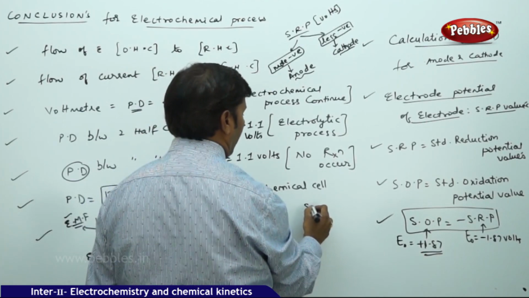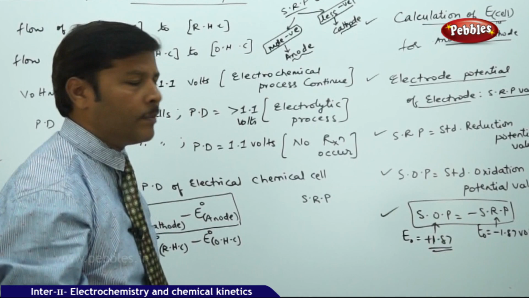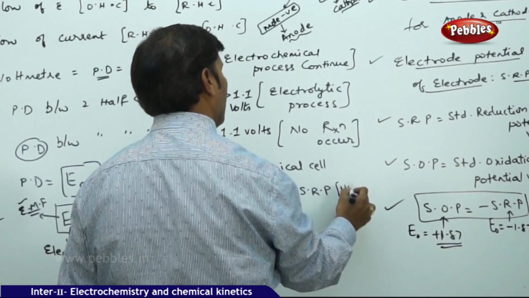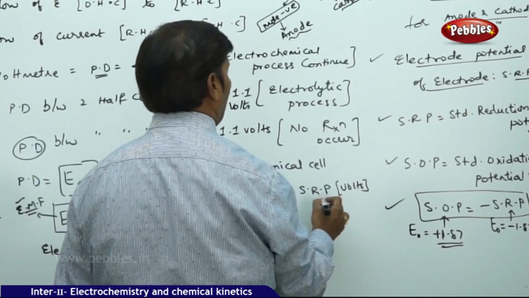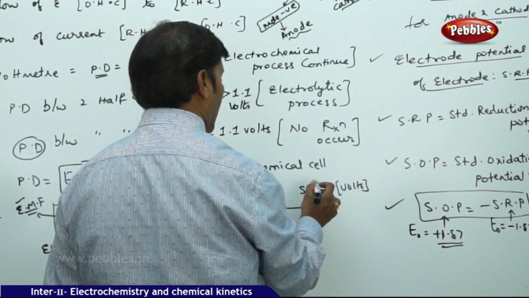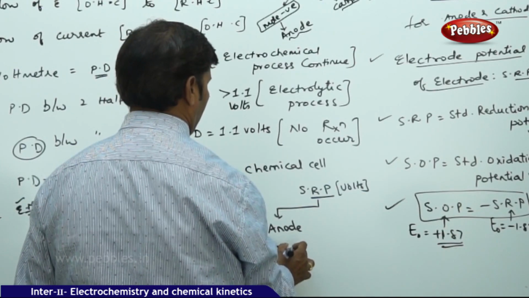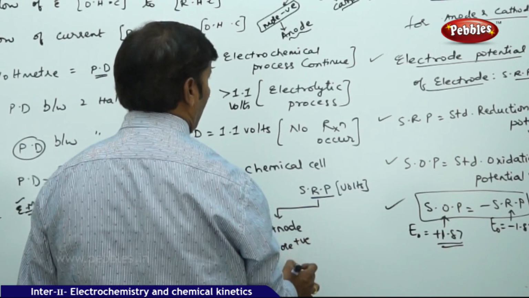Similarly, if you take the SRP values expressed in volts for given electrodes, if both are positive, the more positive value goes for cathode, and the less positive value goes for anode. Less negative means more positive, so more positive goes for cathode.